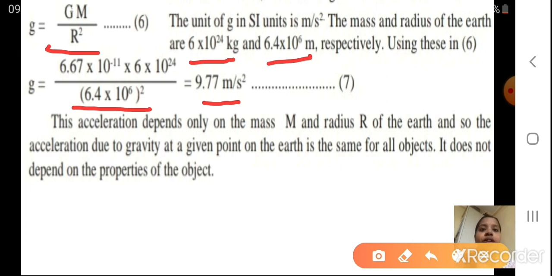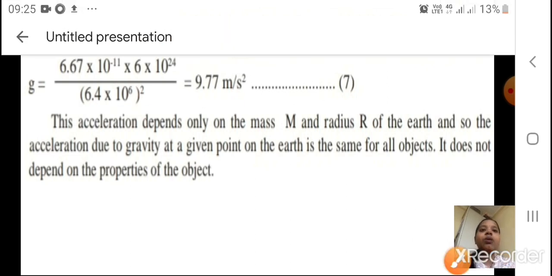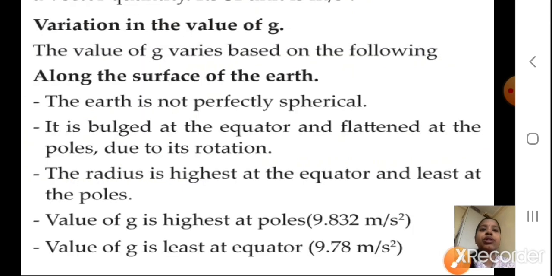So it does not depend on the properties of the object, whether it is a solid, liquid, gas, any properties of the substance, it doesn't depend. It depends only upon the mass and the radius of the earth. Okay students, I hope you understood how we got this g value. Now next we are going to study the variation in the value of g. Now the value of g varies based on the following. On what is it depending?